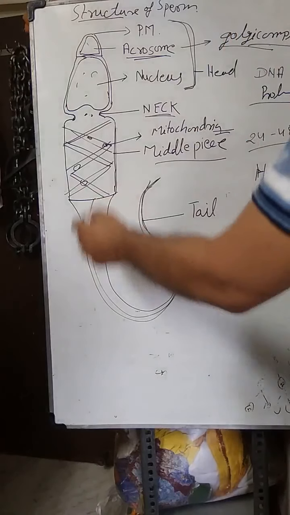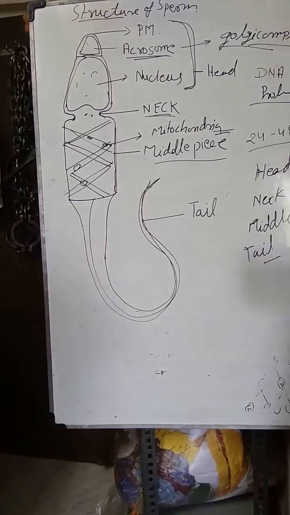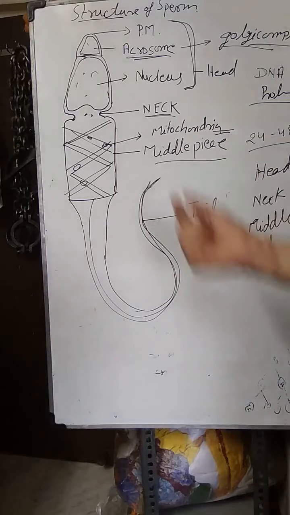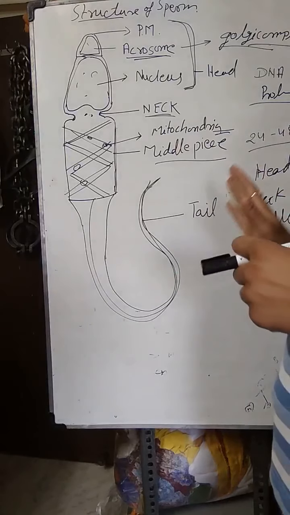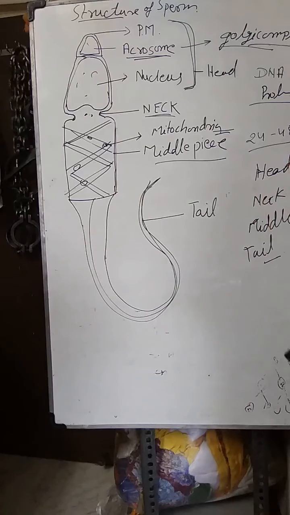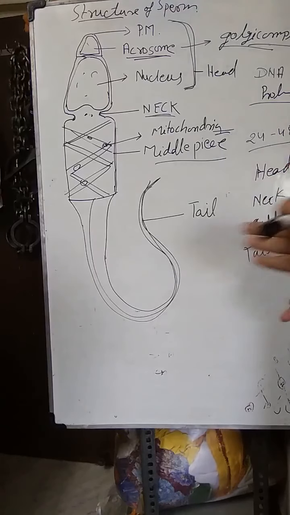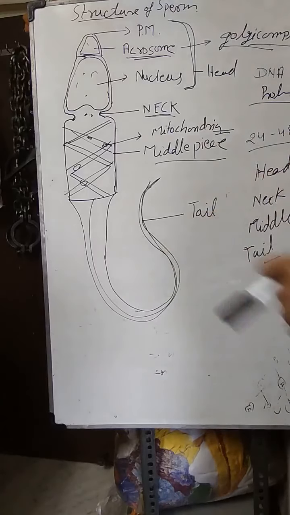And the last end piece, that is known as the tail, helps in swimming. It is a long tapering end that helps in the movement of sperm inside the female genital tract from the uterus towards the fallopian tube. So this is the structure of sperm.